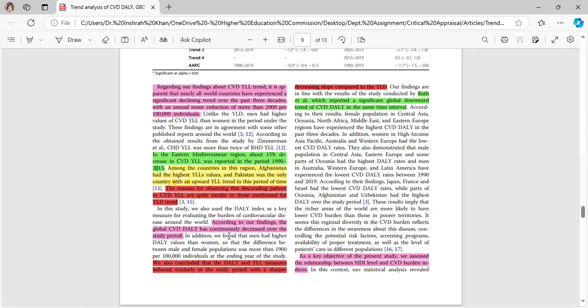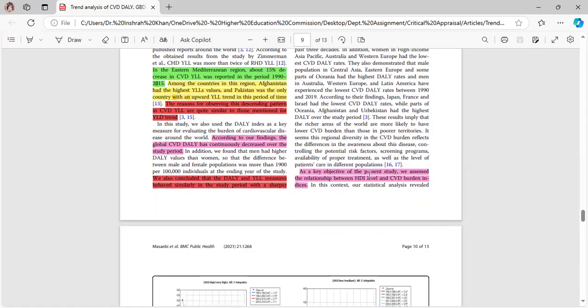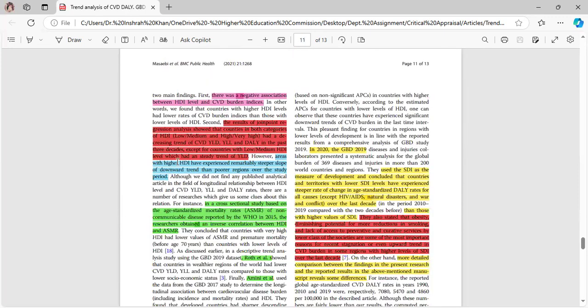For CVD DALY, we know that there was a decreasing trend in this study, and similar results were obtained in the study of Ruth et al. As a key objective of present study, we assess the relationship between HDI level and CVD burden indices. And there was a negative association between HDI level and CVD burden indices. Areas with higher HDI have experienced remarkably steeper slope of downward trend than poorer regions over the study period.